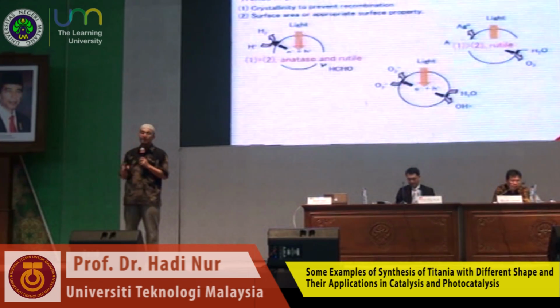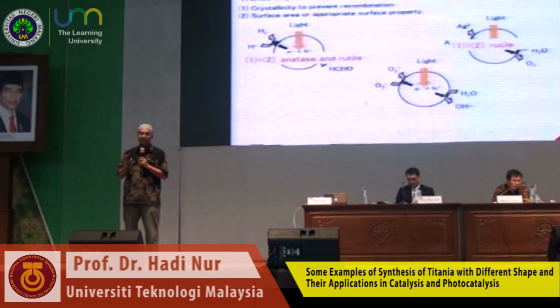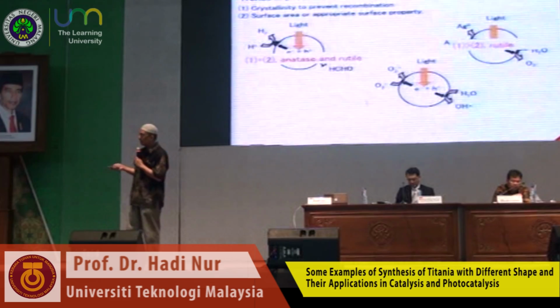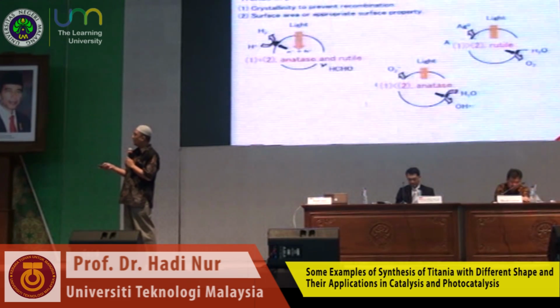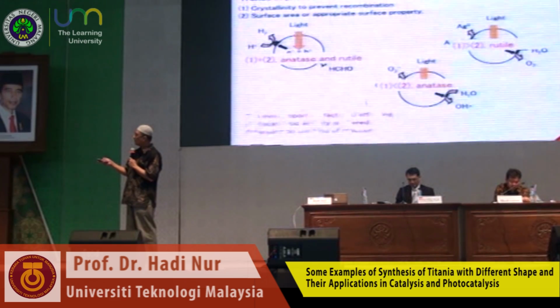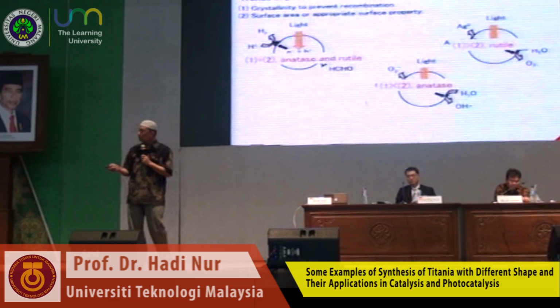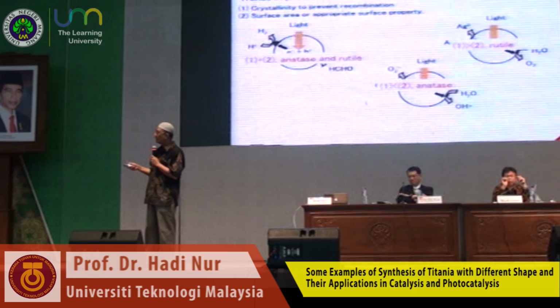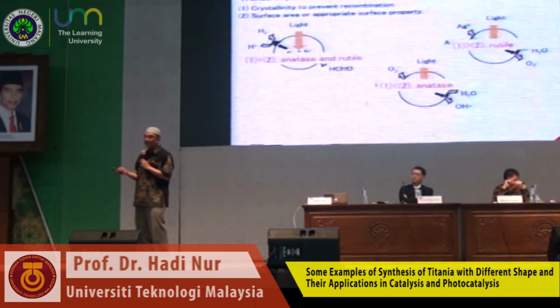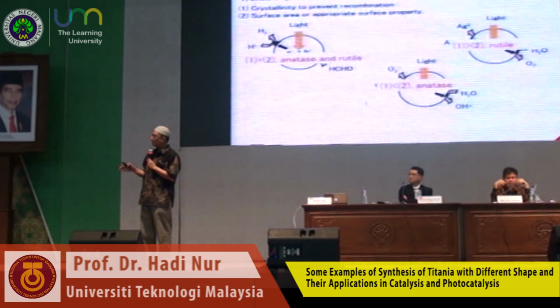And the phase must be rutile in order to have good photocatalytic activity. This is also the example in number 3, the reduction of water. You can see here the surface area plays an important role compared to the crystallinity, and the anatase phase affects the photocatalytic activity.